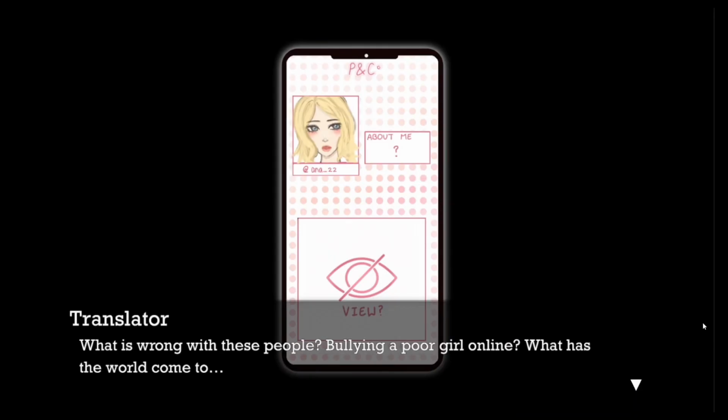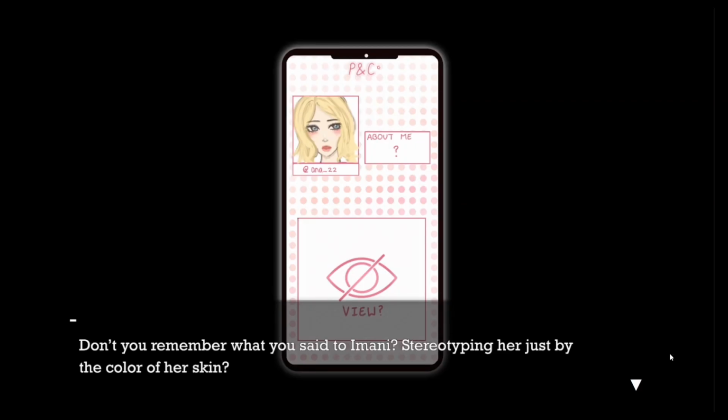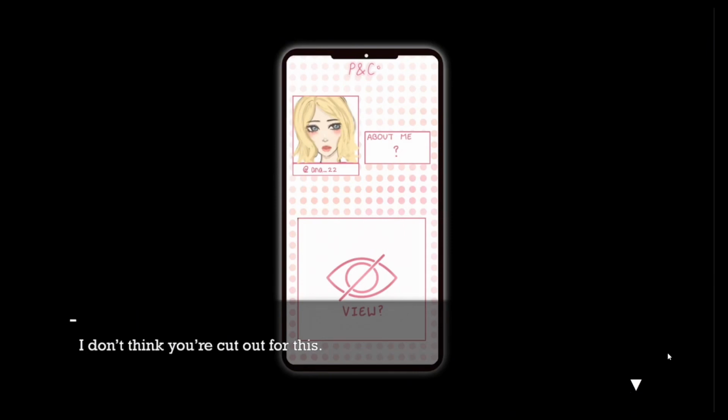What is wrong with these people? Bullying a poor girl online? What does the world come to? Can't you see? What do you mean? Don't you remember what you said to Imani? Stereotyping her just because the color of her skin? So what? It's not my fault she's completely lacking in fashion. I don't think you're cut out for this. What? Being the translator, I mean.